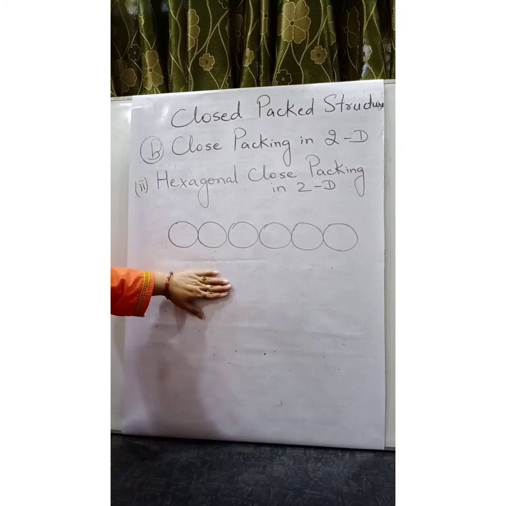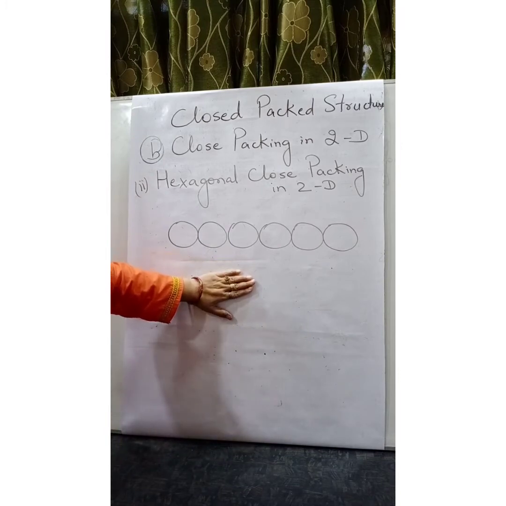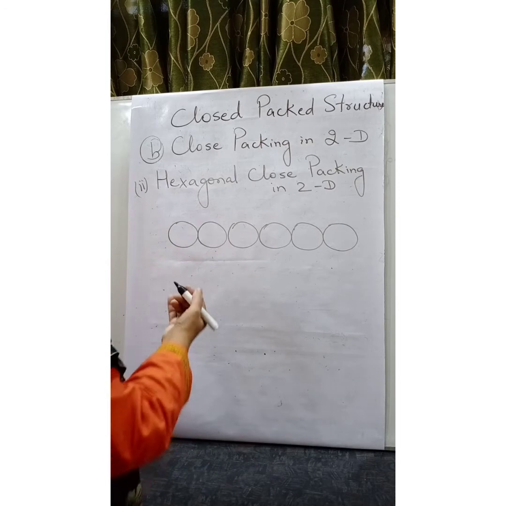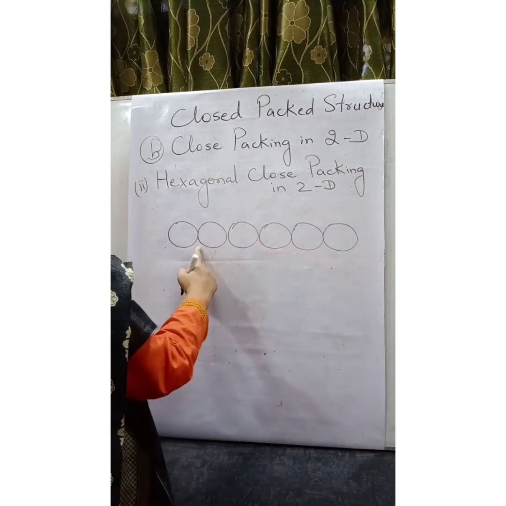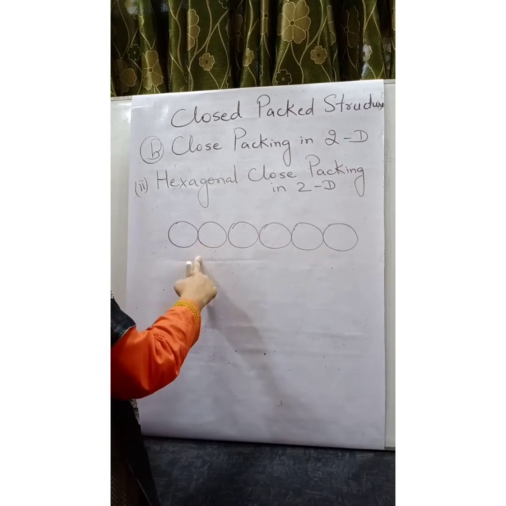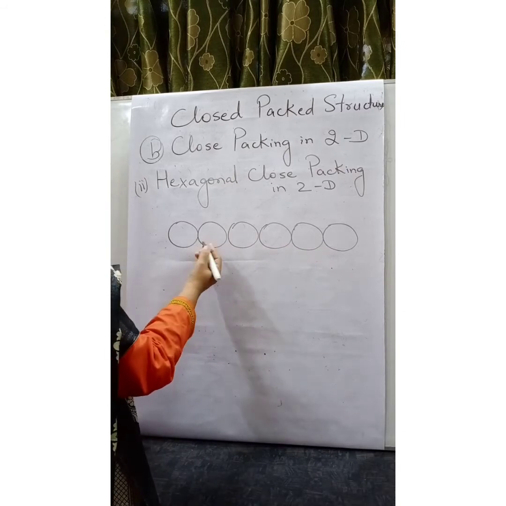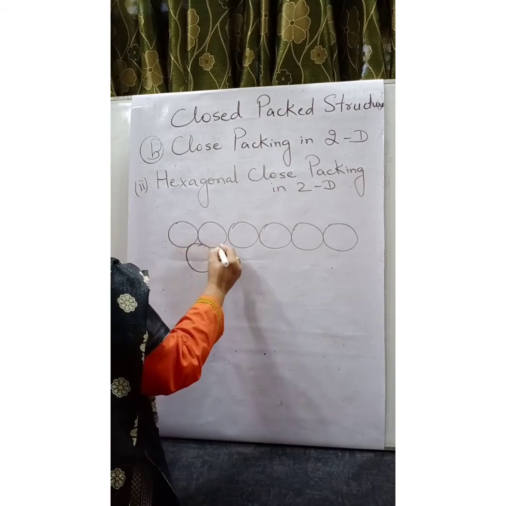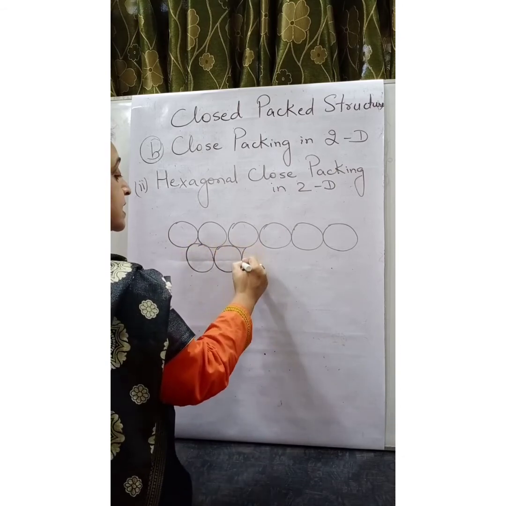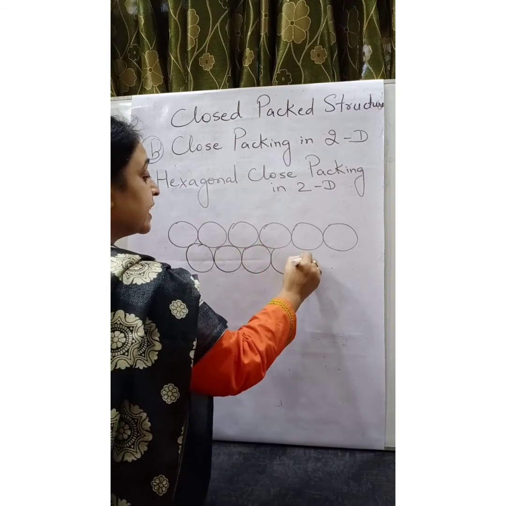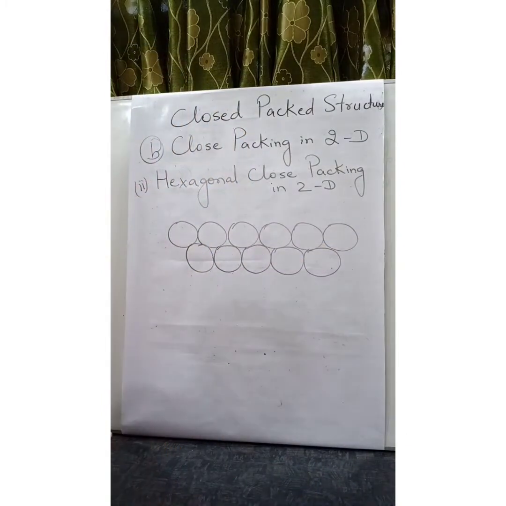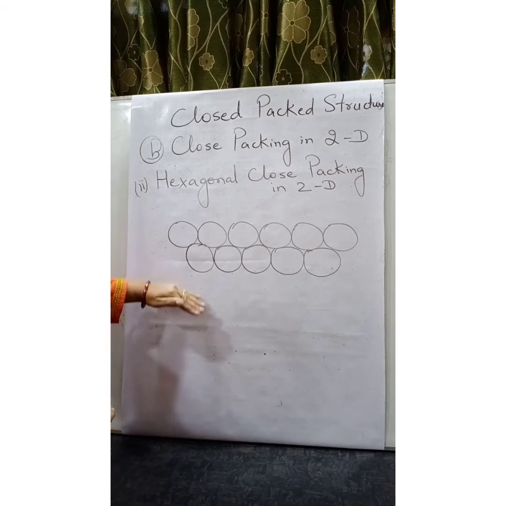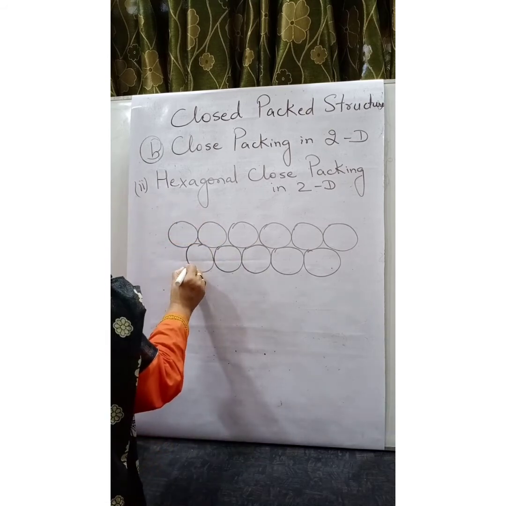Now, the second row is placed in such a way that they are in the depressions of the first row. Depression means the voids which are being formed by the first row. So, the second row of constituent particles is placed in such a way that they are in the depressions of the first row. Now, the third row is exactly similar to the first row.